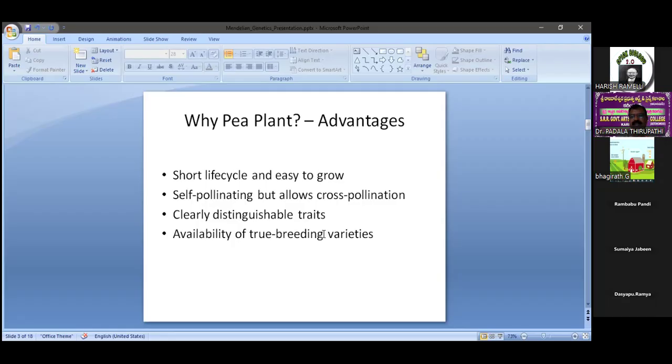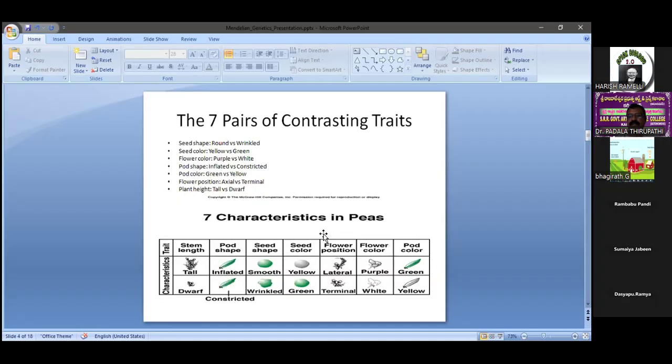That is a good advantage in these hybridization experiments. And true breeding varieties are also available. These are the main things favorable for Mendel's hybridization experiments.